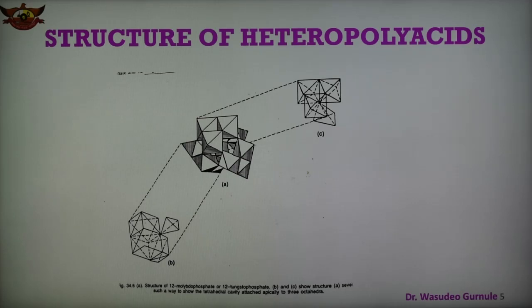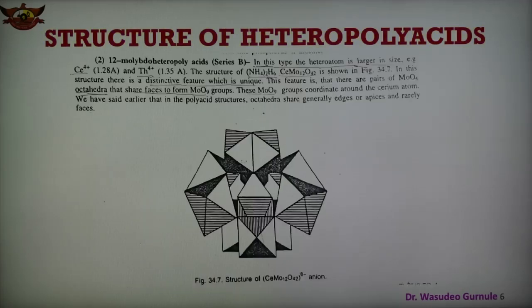So this is the first one, 12 molybdophosphate, and the structure is shown in this slide.